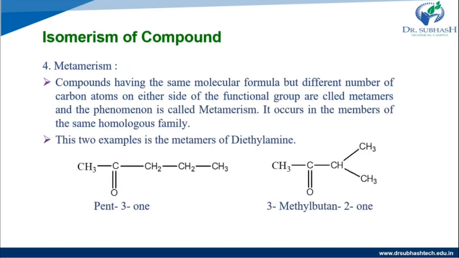Then the fourth type is metamerism. In this, compounds have the same molecular formula but a different number of carbon atoms on either side of the functional group. That's called metamers, and the phenomenon is known as metamerism. Here the molecular formula is the same but the carbon atoms on either side of the functional group differ.